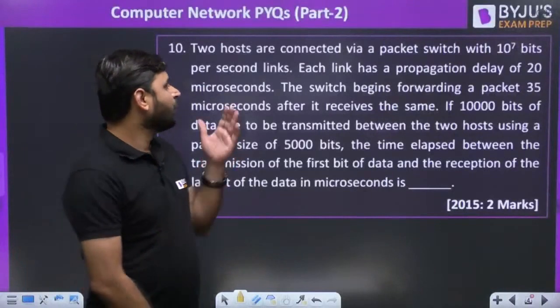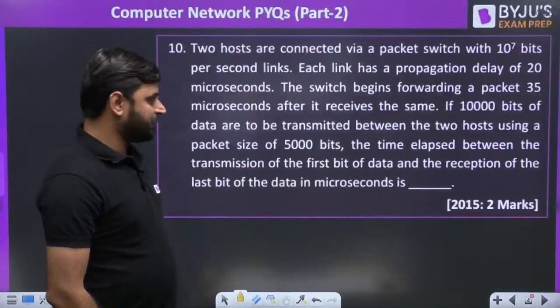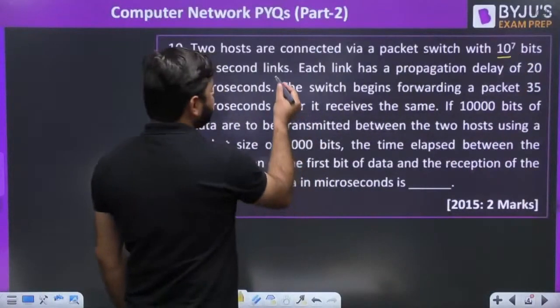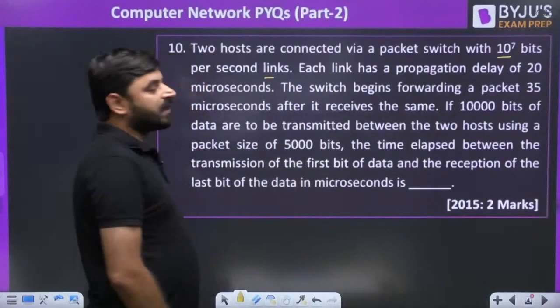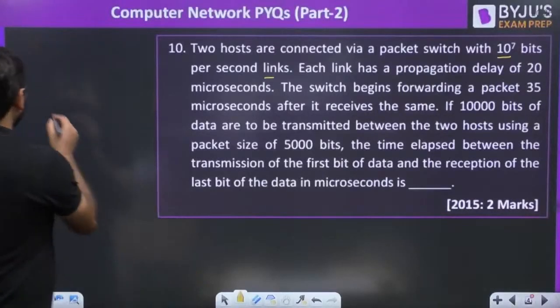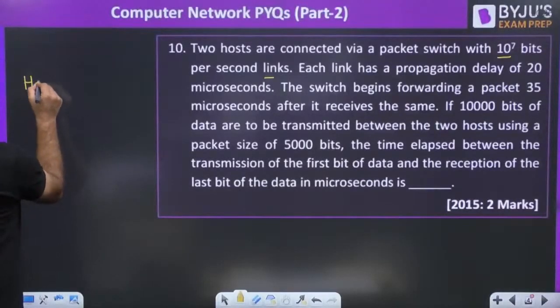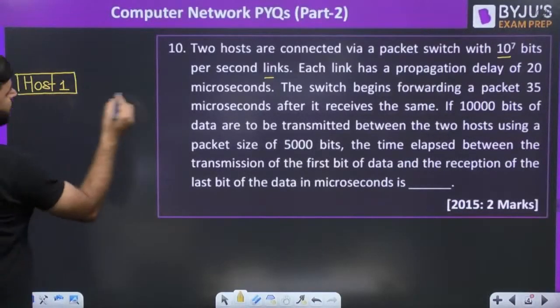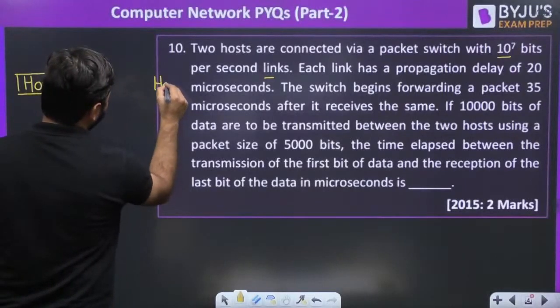Two hosts are connected by a packet switch with 10 power 7 bits per second links. Suppose this is host 1 and this is host 2.